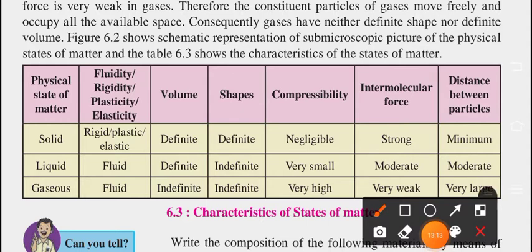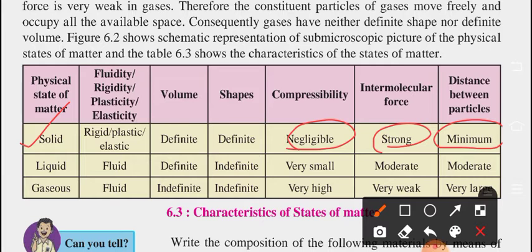Okay, very first is solid. It is rigid, and plasticity and elasticity are there. Volume is definite. You can find the volume. The shape is also definite. Compressibility is negligible. Intermolecular force is strong, which we have seen in the video also. Distance between the particles is minimum. This part also we have seen in the video.